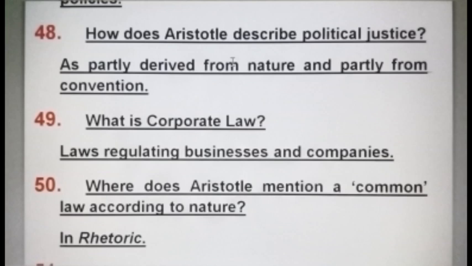How does Aristotle describe political justice? Aristotle describes political justice as partly derived from nature and partly from convention. What is corporate law? Corporate law means laws regulating businesses and companies.